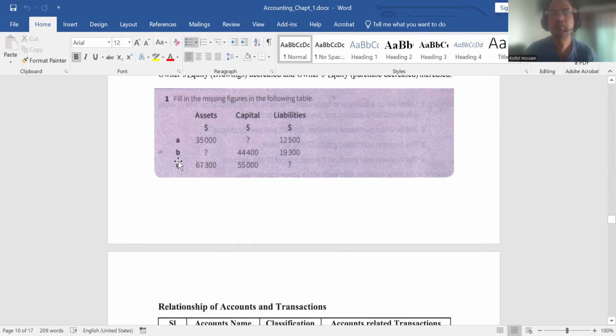Similarly, here for B, assets is a question mark, capital is given, liability is given. So we know that asset equals capital plus liability.